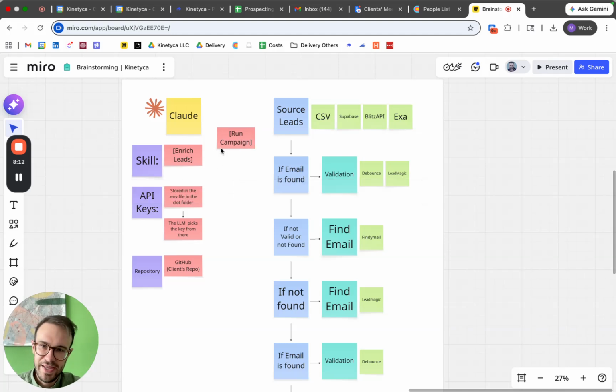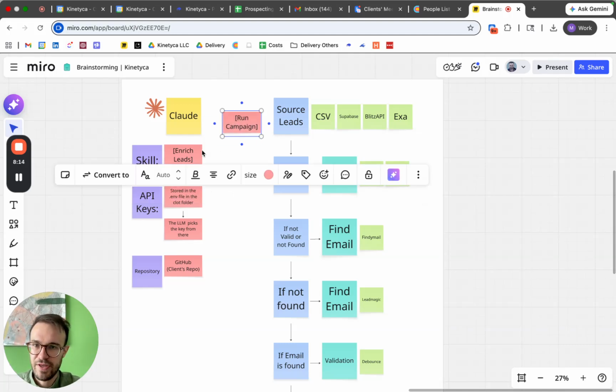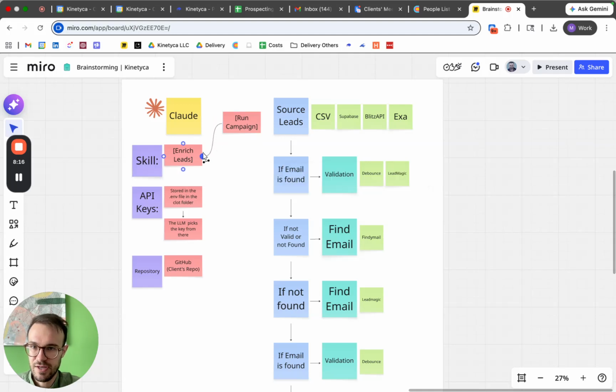Inside run campaign, we have enrich leads as the first skill, and then all the others: copy creation, campaign creation in Email Bison or Smartlead, and then launch.